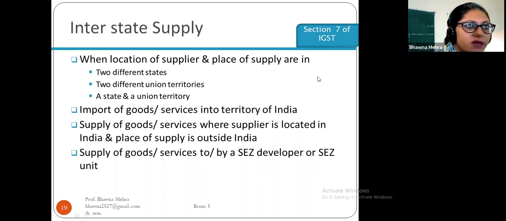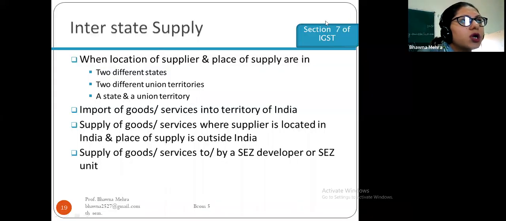Import of goods and services into the territory of India, supply of goods and services where the supplier is located in India and the place of supply is outside India, and supply of goods and services to special economic zones are also included in the interstate supply. So this is all about the interstate supply.